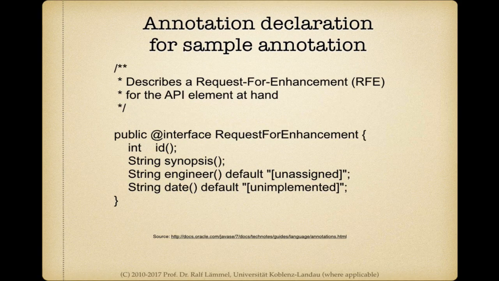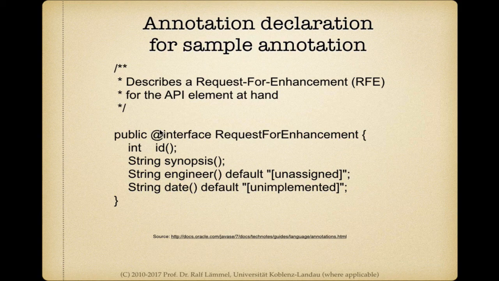Annotations need to be declared. I mean, I cannot just start using arbitrary tags. No, I mean, each annotation basically also requires a corresponding annotation declaration. So here we have the declaration for our request for enhancement. So we see that annotation declarations take the form of special interface declarations.